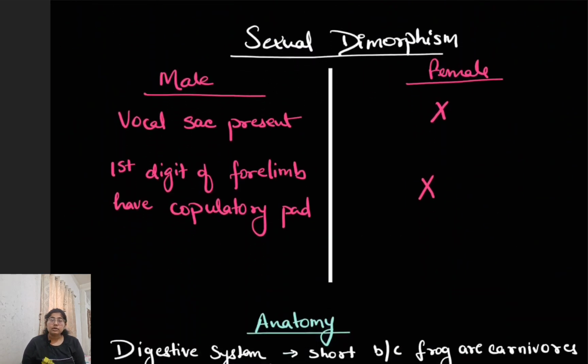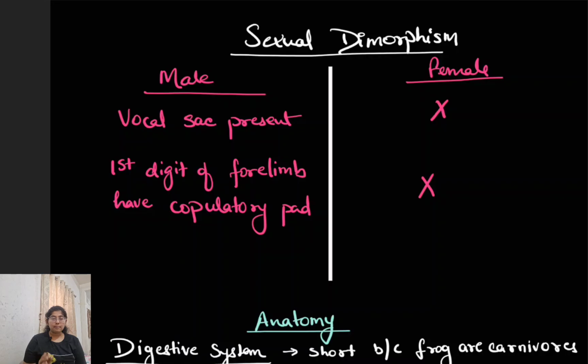Coming on to the sexual dimorphism, which means the male and the female can easily be distinguished. How? First is the presence of vocal sac that is only present in the male. So the male makes sound during the rainy season to attract the female frog. Female do not have such structures. Now one more thing, copulatory pad is present in the first digit of forelimb in male. This is not present in the female. This copulatory pad helps in the copulation during their breeding season.